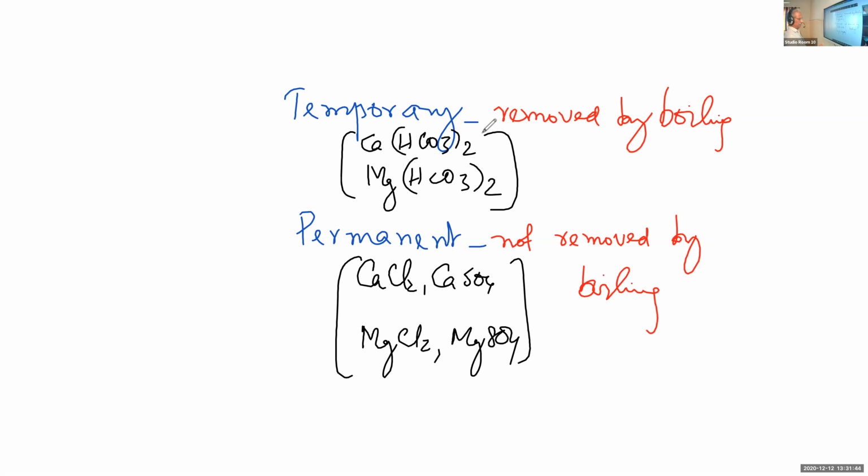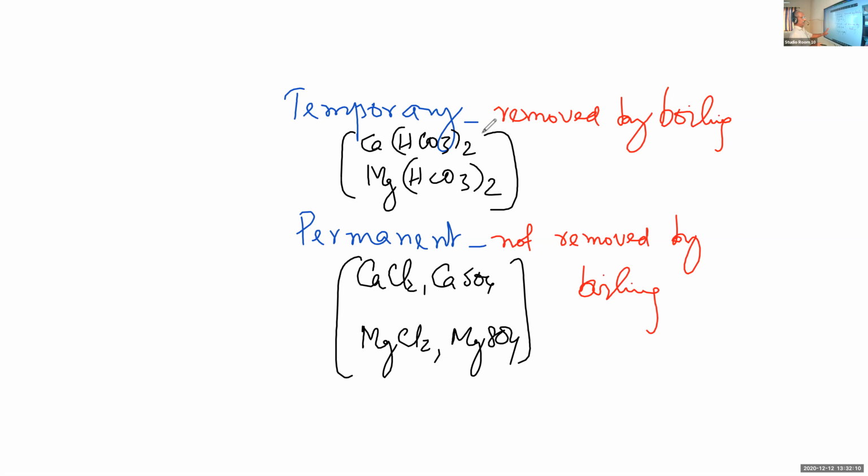I repeat, chloride and sulfate are not responsible for hardness. Hydrogen carbonate is not responsible for hardness. Hardness is solely due to calcium and magnesium ions. There may be other heavy metal ions also, iron, etc. will be there. Commonly, calcium and magnesium ions.